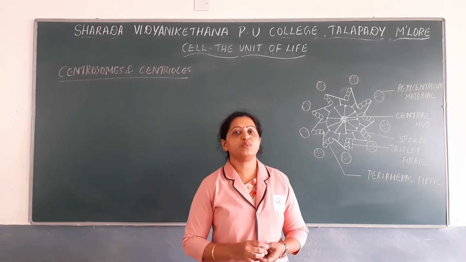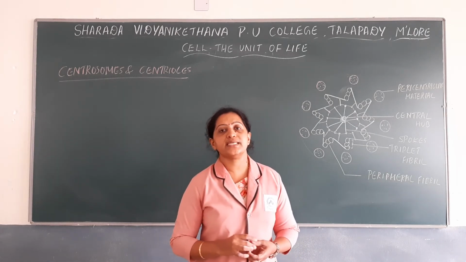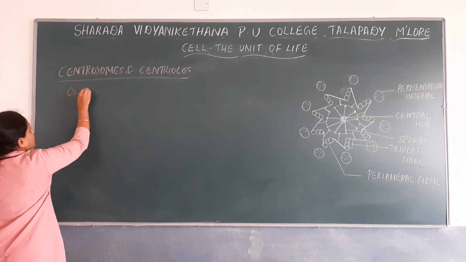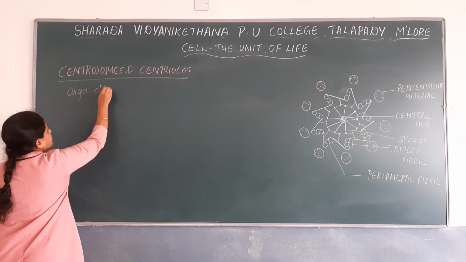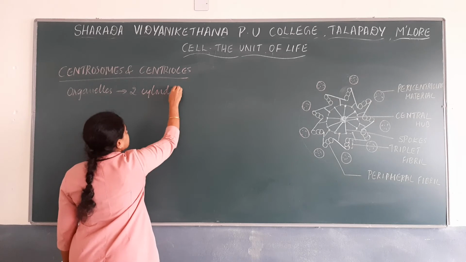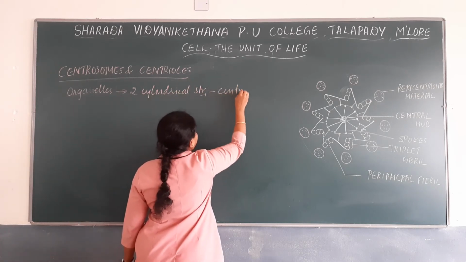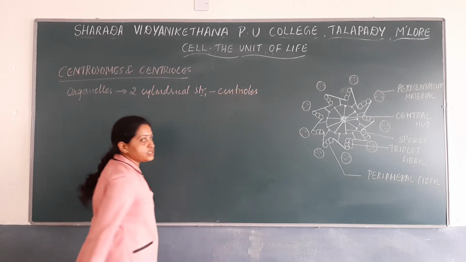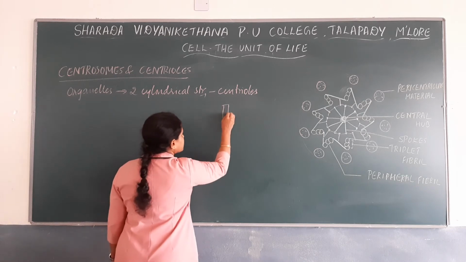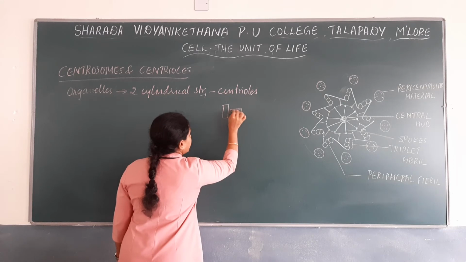Centrosomes are organelles which mainly consist of 2 cylindrical structures, and they are known as centrioles. Always these centrioles lie perpendicular to each other.